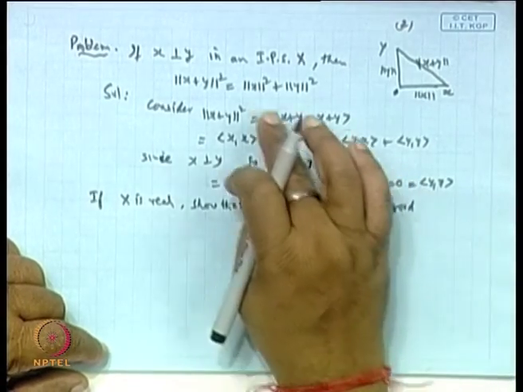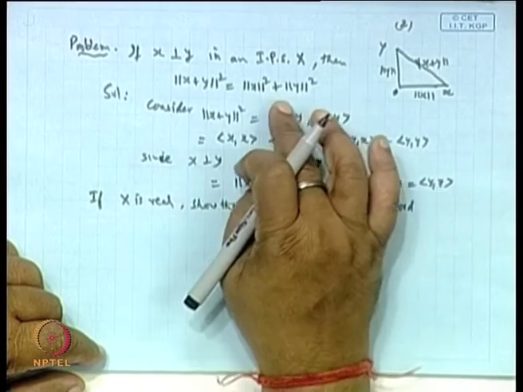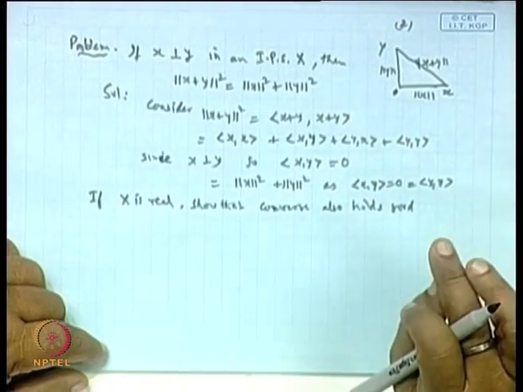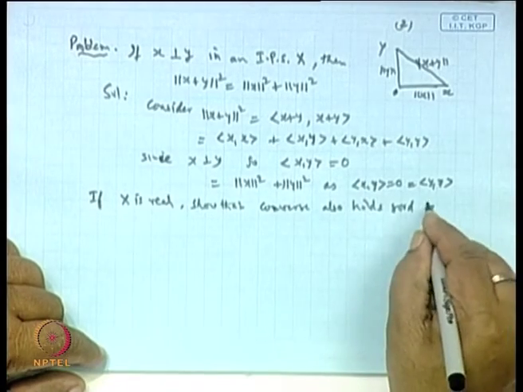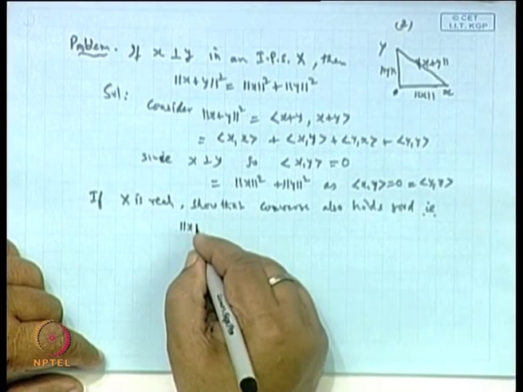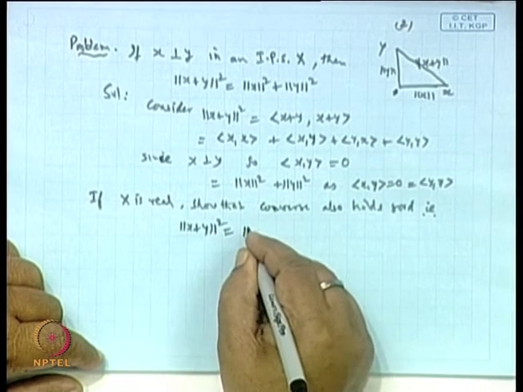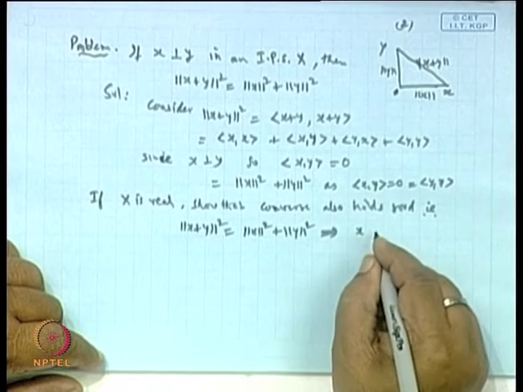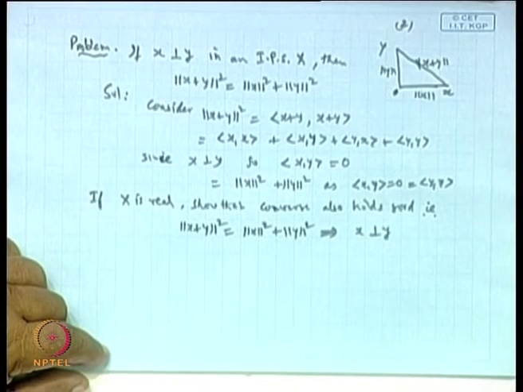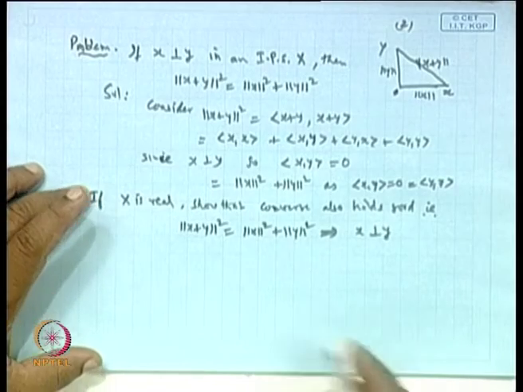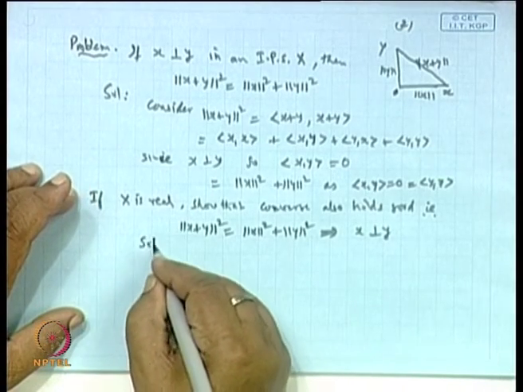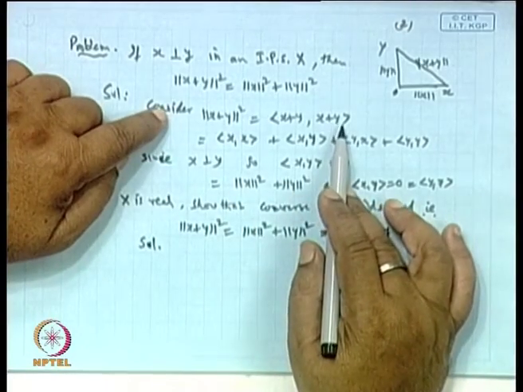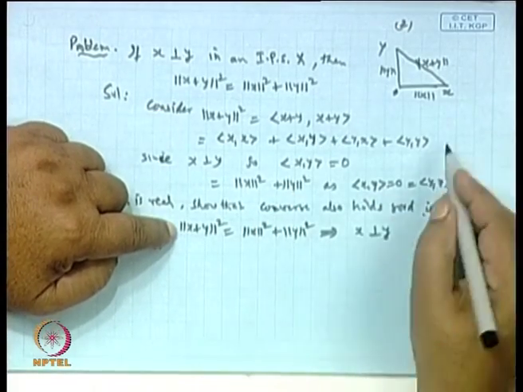That is, norm of x plus y whole square equal to norm x square plus norm y square is given, then it will imply that x will be orthogonal to y. That is, norm of x plus y whole square equal to norm x square plus norm y square will imply x is orthogonal to y if x is real. The reason is because if we use this expansion from here, norm of x plus y square is given from here.